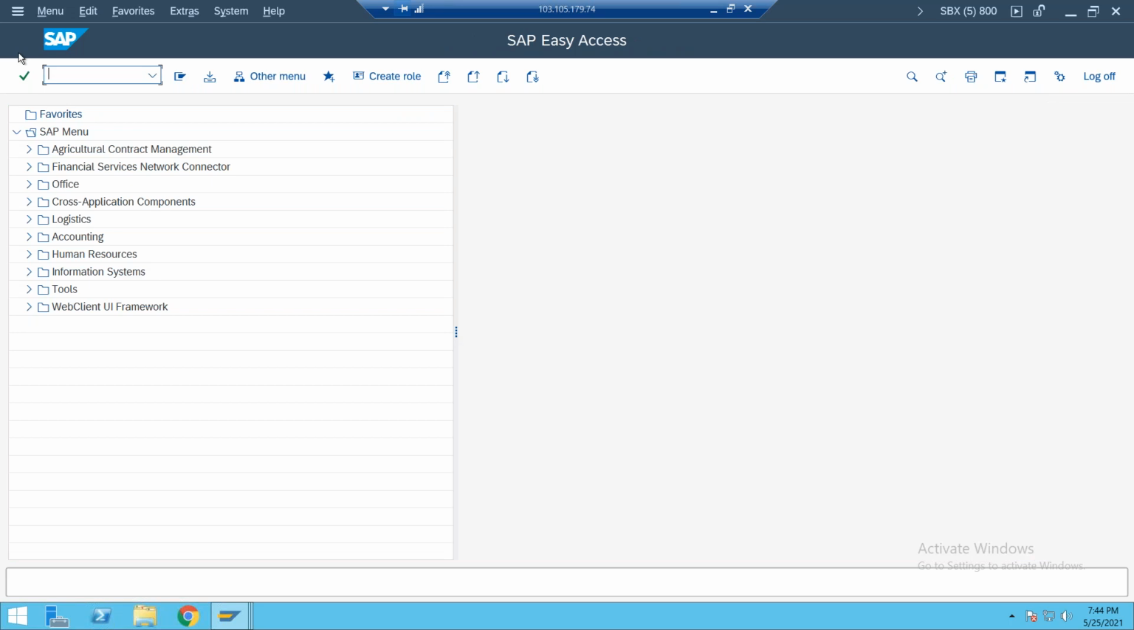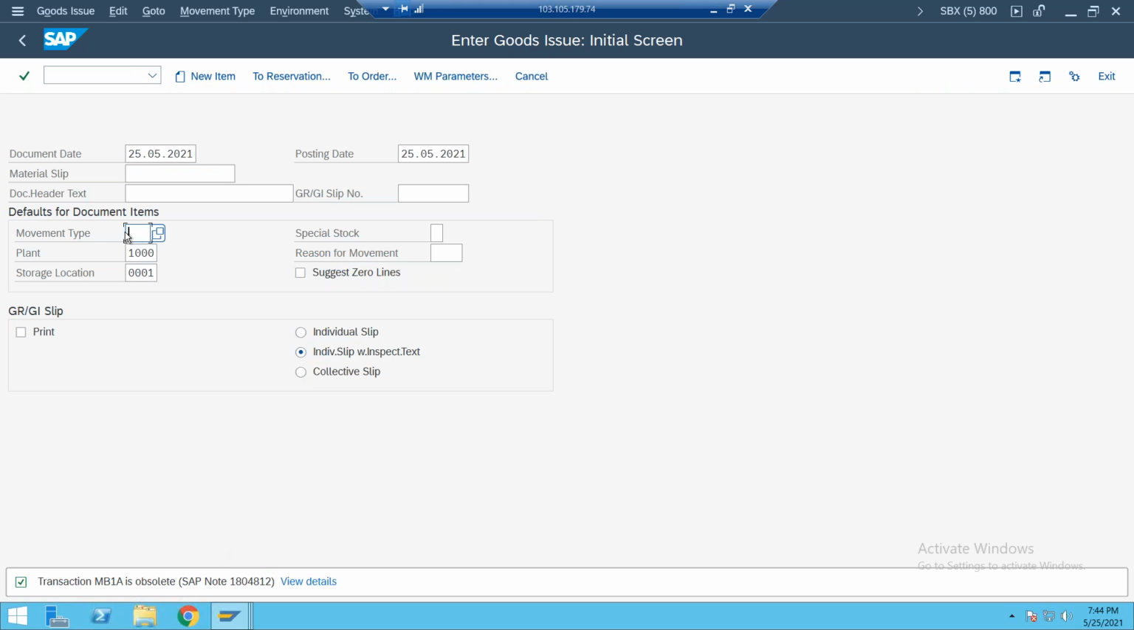Especially here we have MB1A, which is only for goods issue. What is the movement type here? Suppose 201. Generally 201 is to issue for normal stock. But it's a consignment stock, right? So you must enter the special stock K. So the movement type is 201K, and if I want to issue, you need to use it here.